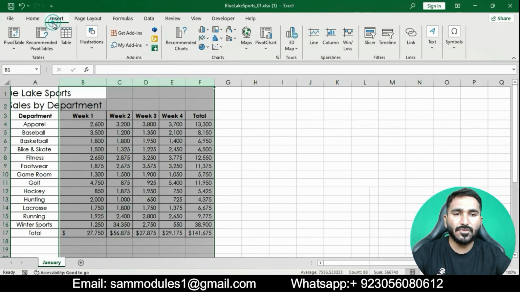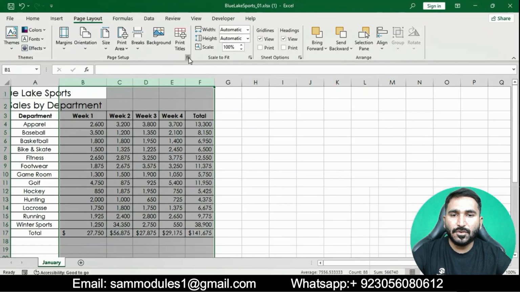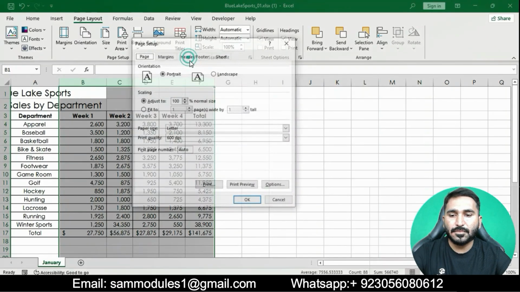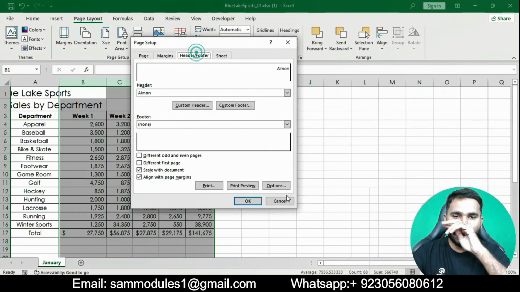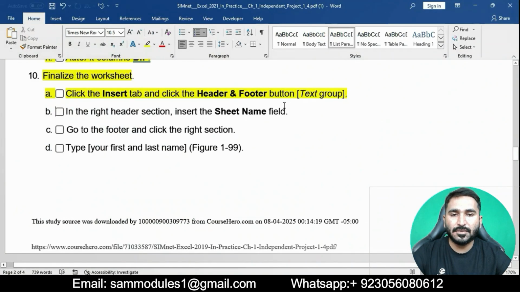Where is the Header and Footer button? Okay, I am seeing the Header and Footer button. Go to the Page Layout tab. Okay, here is the Header and Footer button.